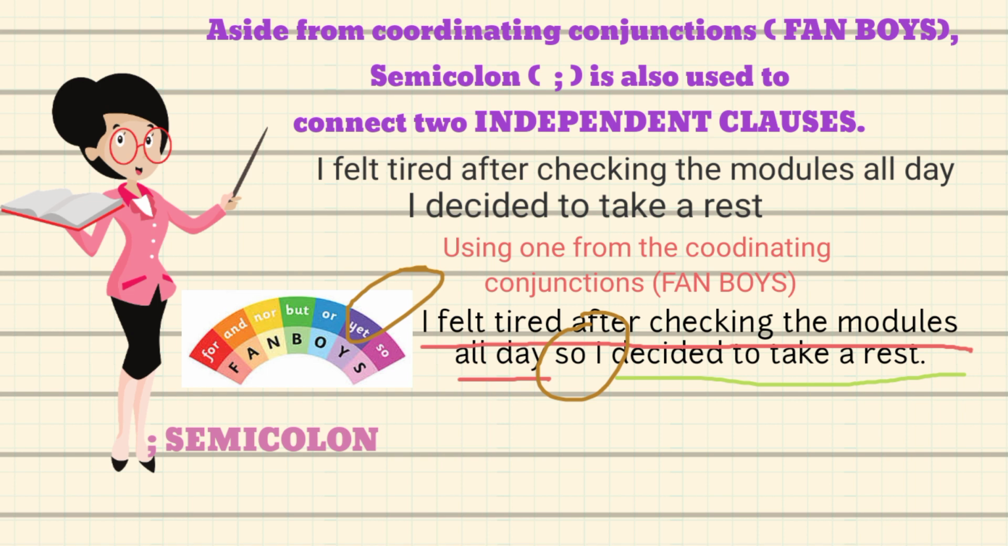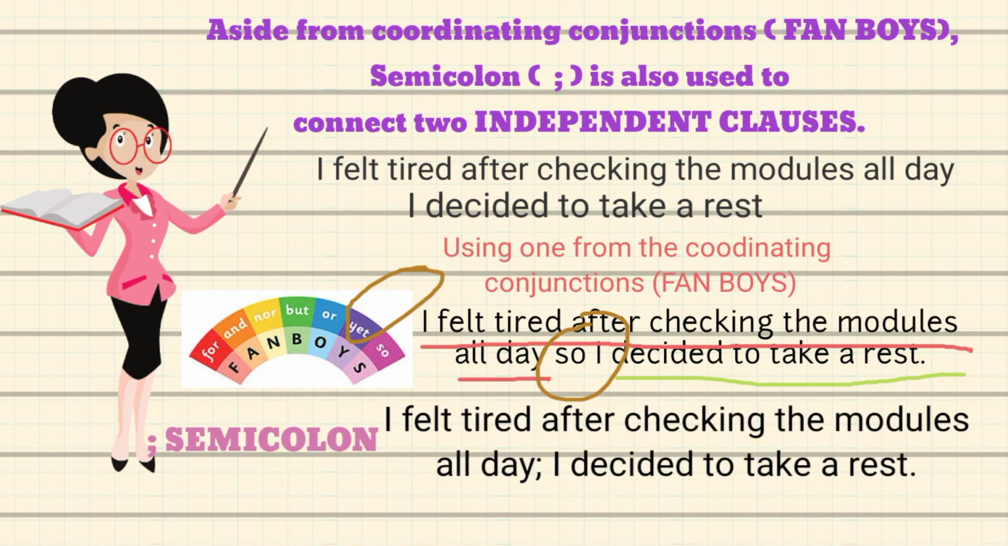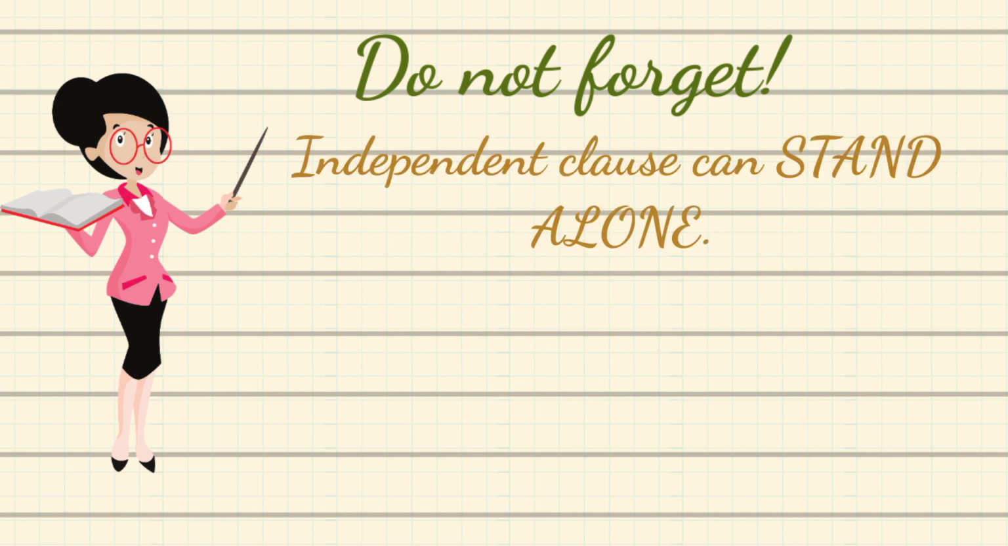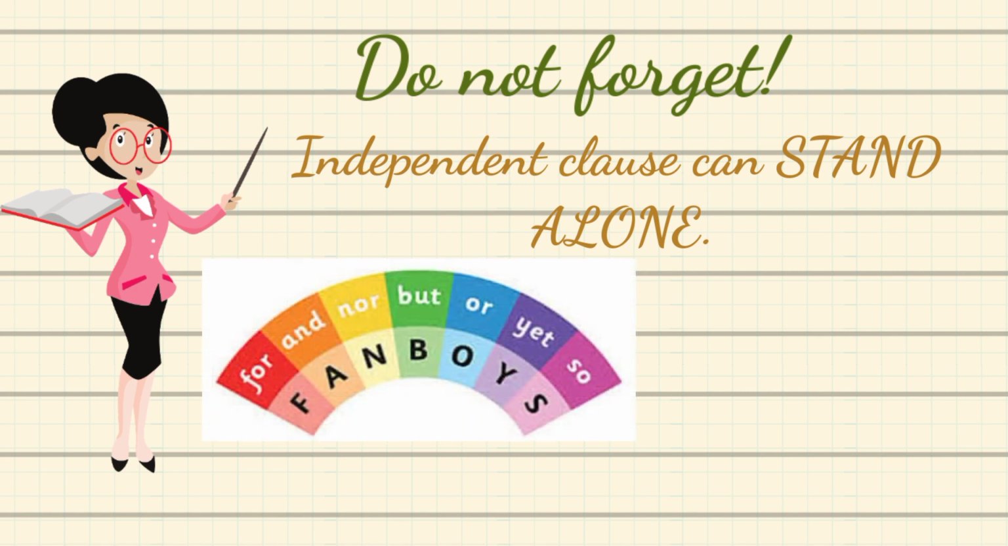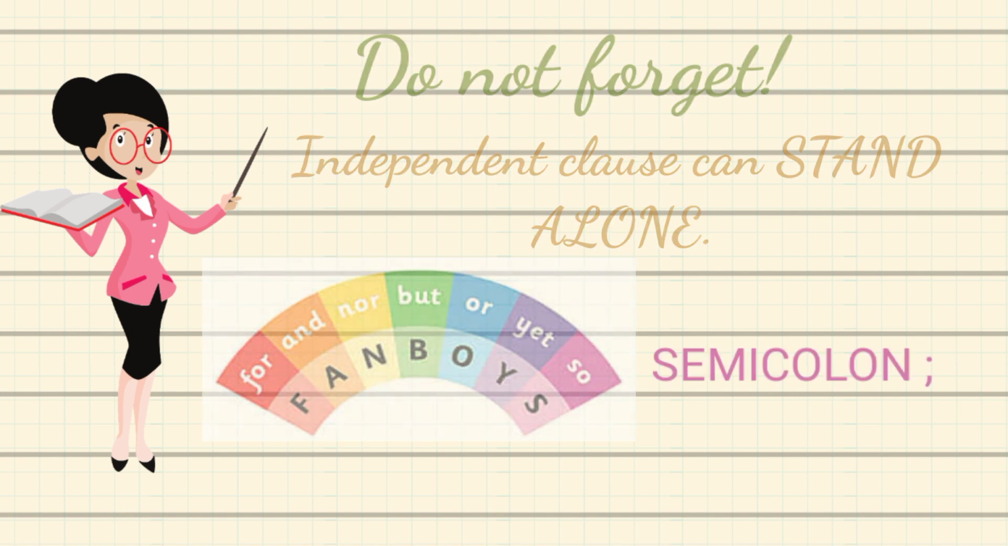For the second method: I felt tired after checking modules all day; I decided to take a rest. In the second method, two independent clauses are combined or joined with the use of semicolon. Do not forget, independent clause can stand alone. It doesn't need help from another clause in a sentence to complete its meaning. We have two ways how we can combine two independent clauses. First method is by using coordinating conjunctions, also referred as fanboys. Another method is by using a semicolon.